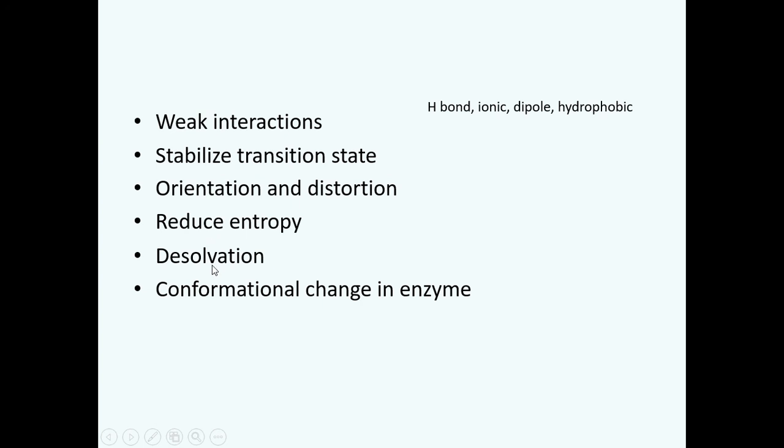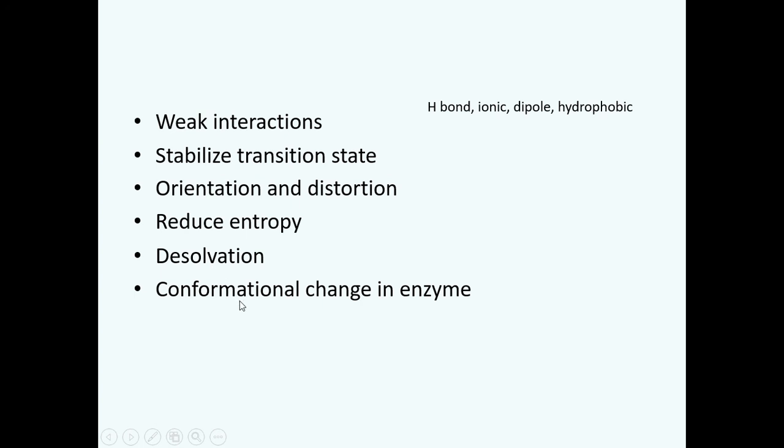Many of the substrates are bound by solvent molecules, and the solvent molecules can affect the chemical reaction. So in many cases, the solvent molecules are to be removed from the substrate molecules so that the chemical reaction can take place. Another important thing the enzymes do is to carry out desolvation of the substrate molecules, and hence they remove the water. Well, in some reactions, water molecules do participate, but in many reactions, water molecules do not participate. So therefore, the enzymes act as a filter to remove the solvent molecules from the substrate so that the substrate can now take part in a given chemical reaction.